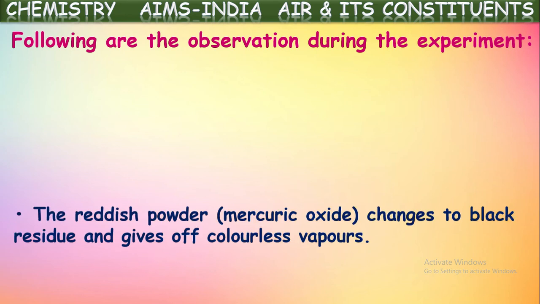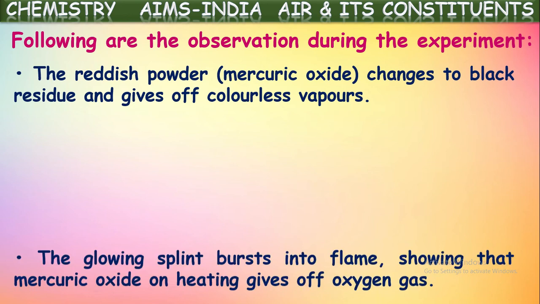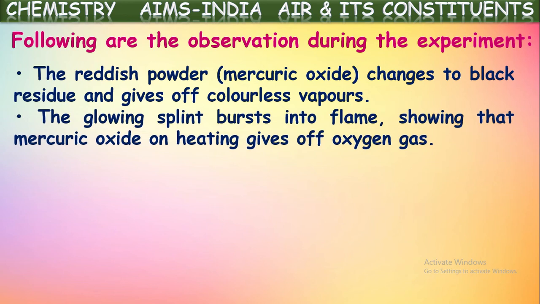Okay, what do we observe here? They have given that the reddish brown mercury oxide changes to black residue and gives off colorless vapors of oxygen gas. So, what is the reaction occurring in that? This reddish brown colored mercury oxide on heating decomposes to form mercury and oxygen gas. Colorless oxygen gas is produced.